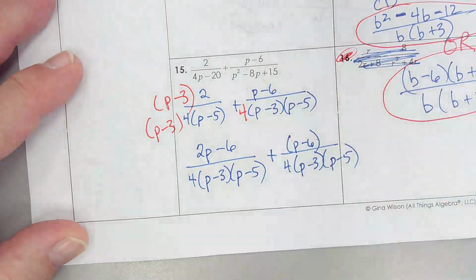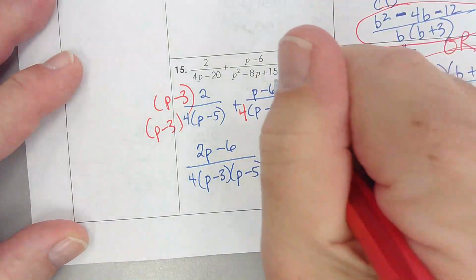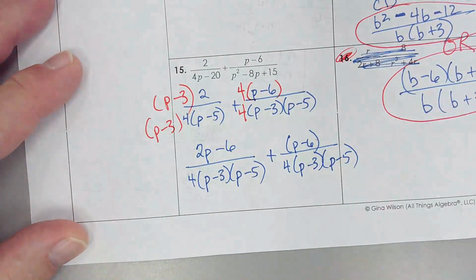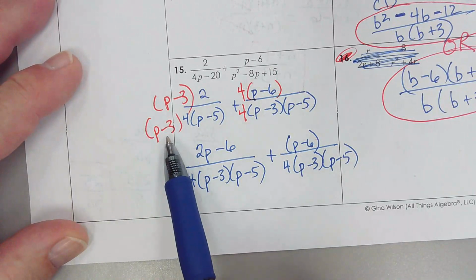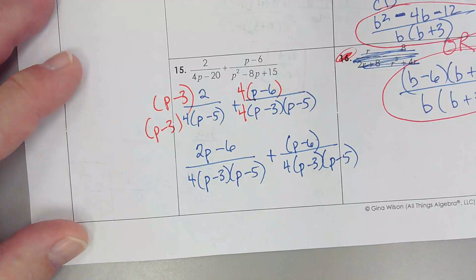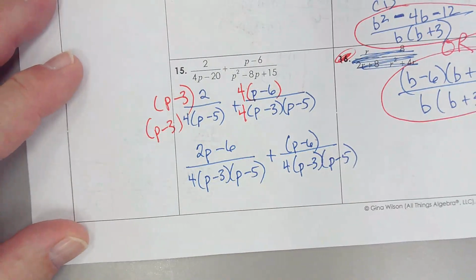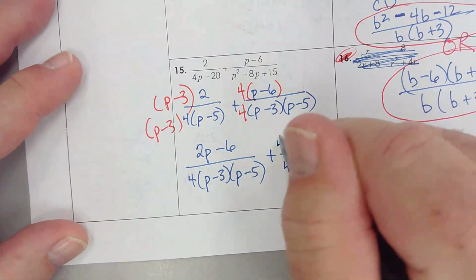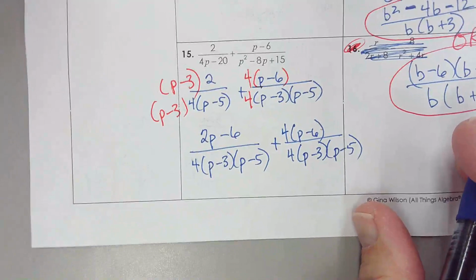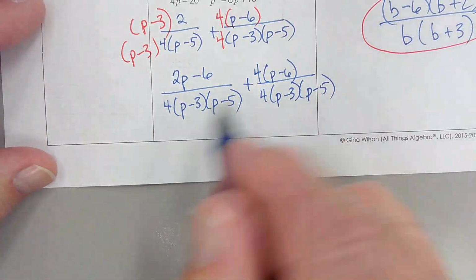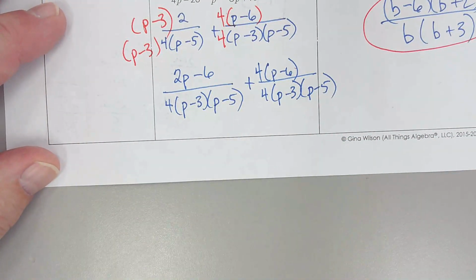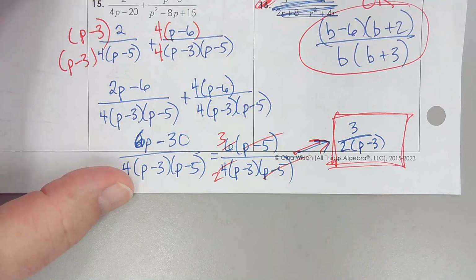Oh, that makes it easier. So I have to multiply the top by 4. Just like I had to add the p minus 3 into this multiplication, I had to put it up at the top as well to make it fair, keep them equal. So let's see. I have a 4 sitting here. So now I'm going to do a little multiplication and simplify this. Hit pause and check back and see if we match.